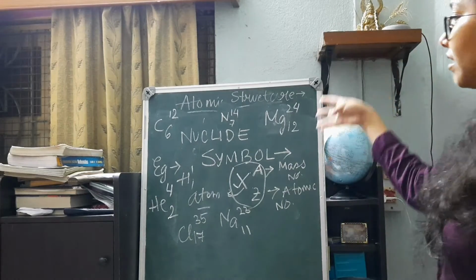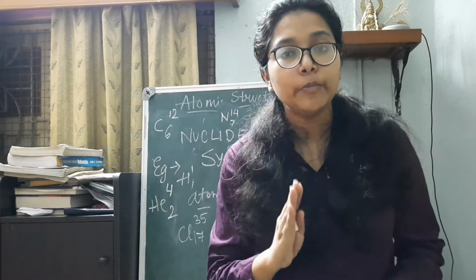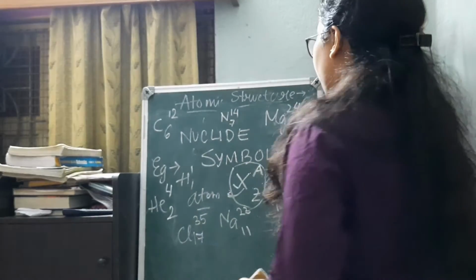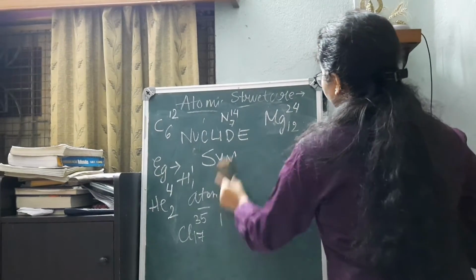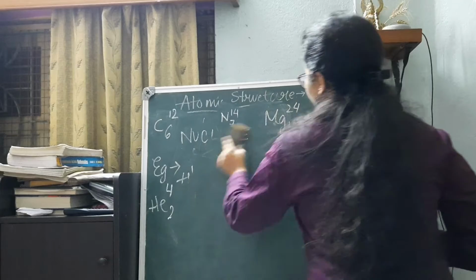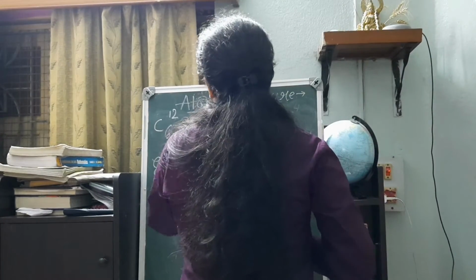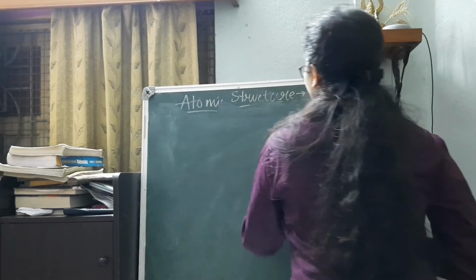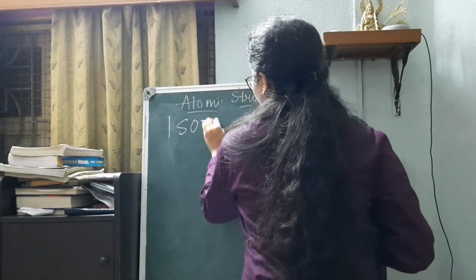If you keep on practicing this, you can easily know how the nuclide symbol, or the proper representation of an atom, is done. Now moving forward to certain basic things: what is an isotope, what is an isobar, and what is an isotone. Isotone may not be in your syllabus, but it will be easy if you know it. For example, beginning with isotope.